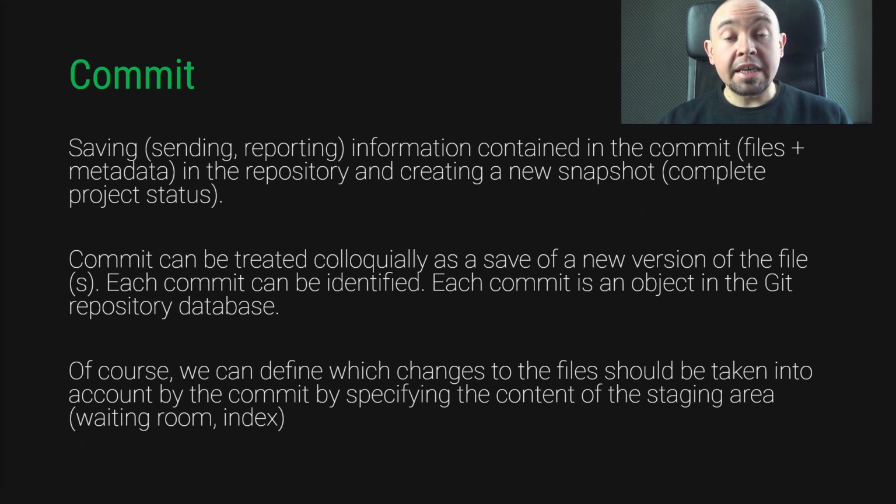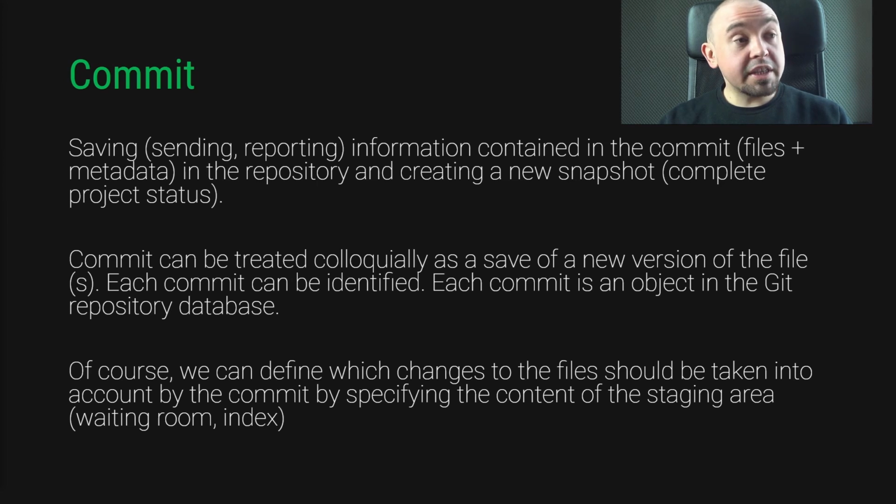Commit is saving, sending, reporting to the repository the information contained in a commit. In this commit, we include the information about the files and the metadata. The commit also includes the structure of our project, what it looks like at this particular moment. The complete status of the project is saved in the commit, which doesn't mean that the commit saves all the project elements every time, because if certain files have not been changed, they do not need to be saved again.